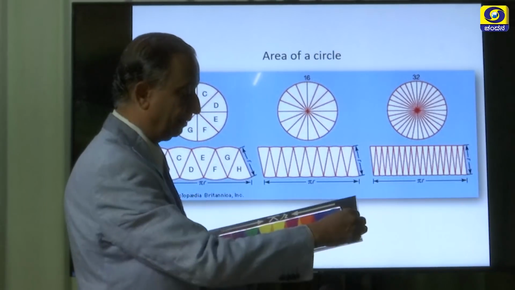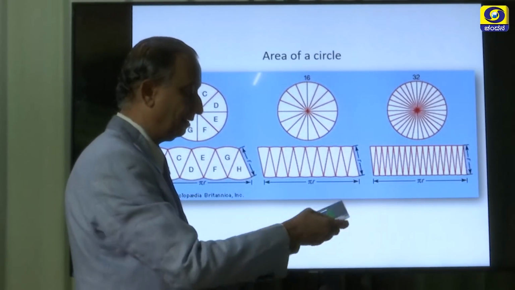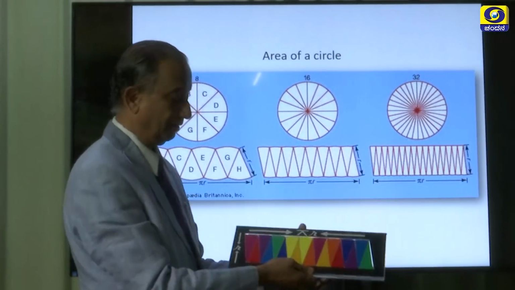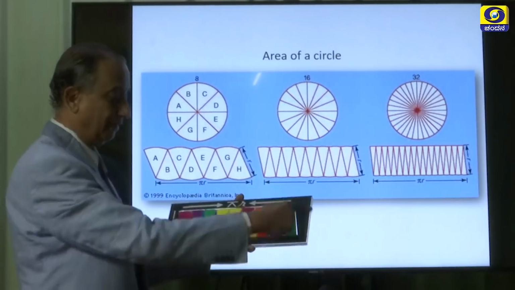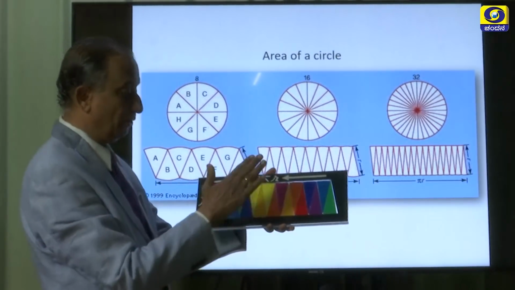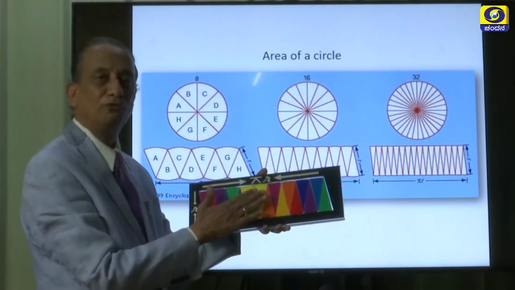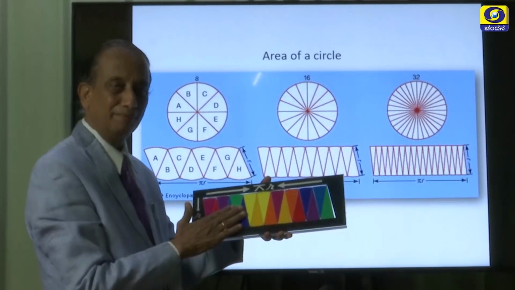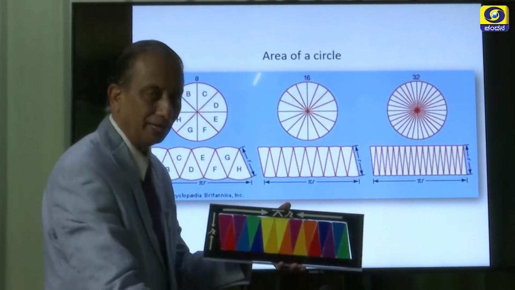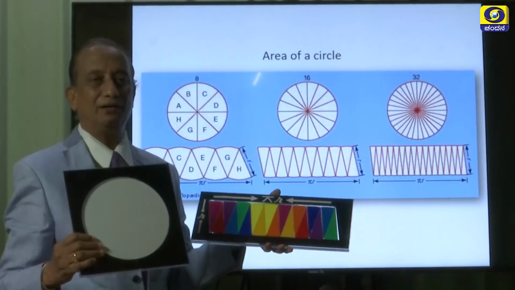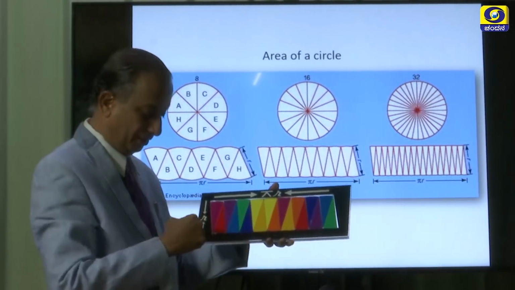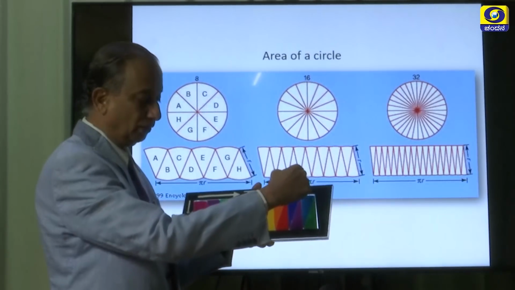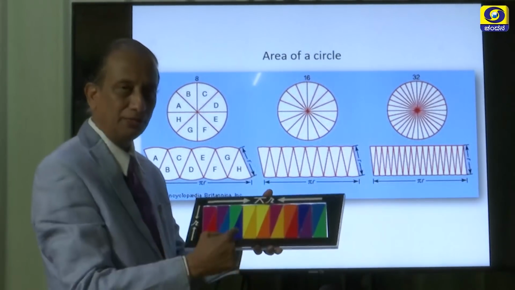Now, the last one fits exactly here. Yes, so nicely organized. The same thing you are seeing here. Now, we know how to find the area of this parallelogram, and the area of this parallelogram is nothing but the area of this circle. So, what is the area of this parallelogram? Base into the corresponding altitude.